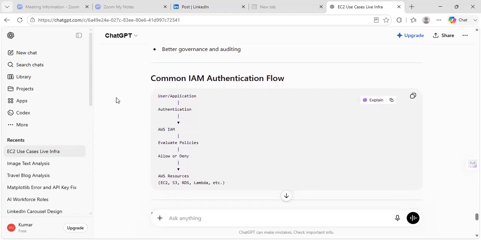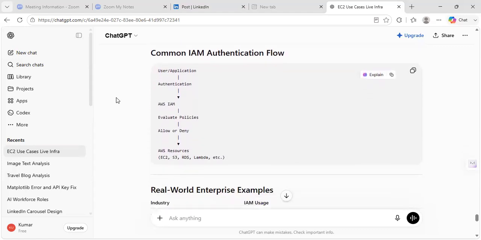Now, you see here, cross-account, the process flow. User application is there, authentication is there, AWS IAM is there, evaluate the policies, allow or deny. It means if permissions are not there, it will deny. If AWS resources are there, these are all required for access permissions. There will be some more also, depending on the integration usage.